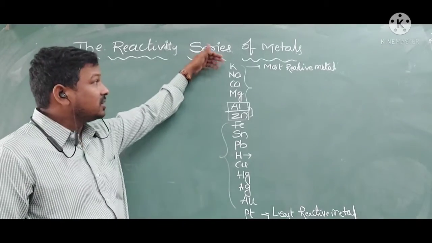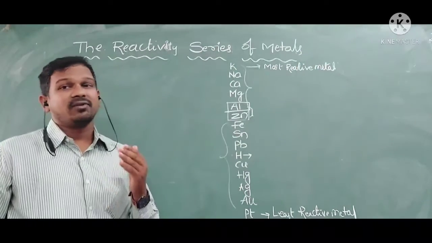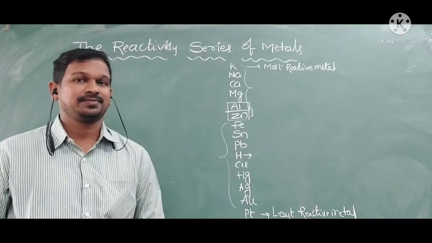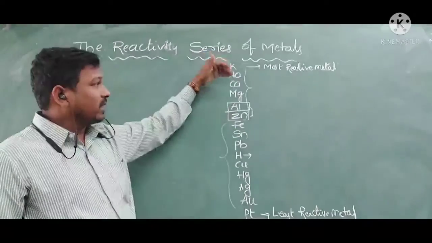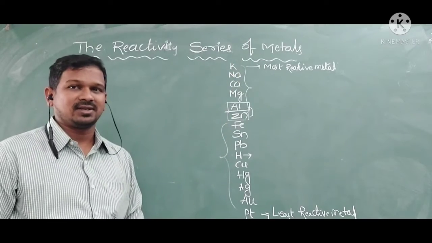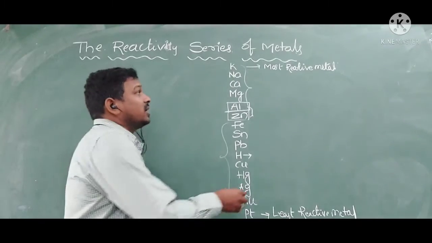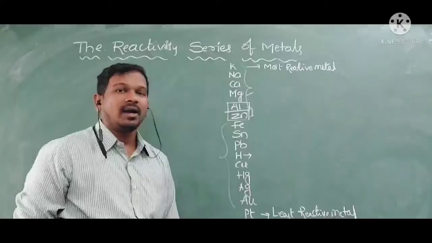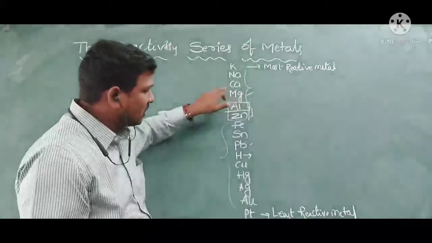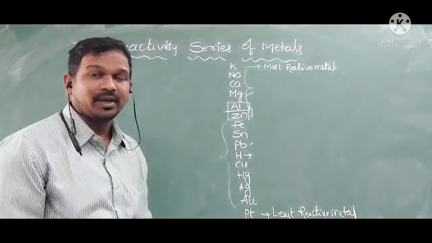Here, if you observe, potassium is the most reactive metal, which means it will react more with other elements or other compounds. It is followed by sodium, calcium, magnesium, aluminum, zinc, like that, the reactivity of the metals in decreasing order. If you observe magnesium and lead, magnesium is more reactive than lead because the reactivity of the metals is in decreasing order.